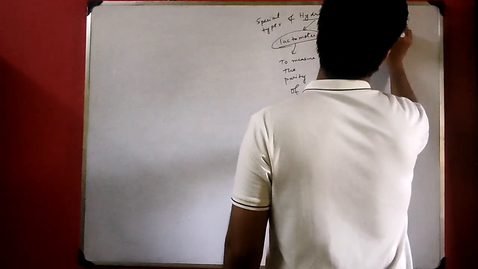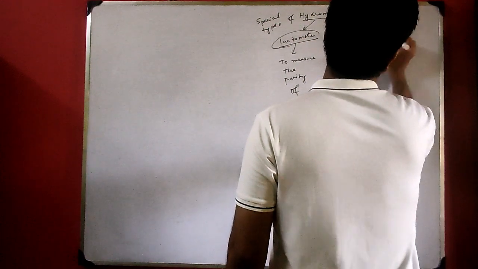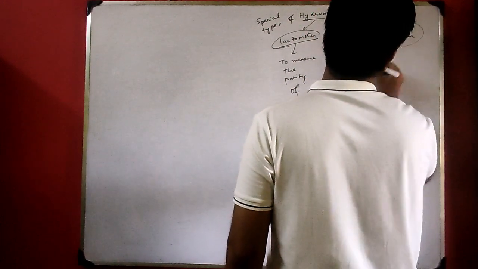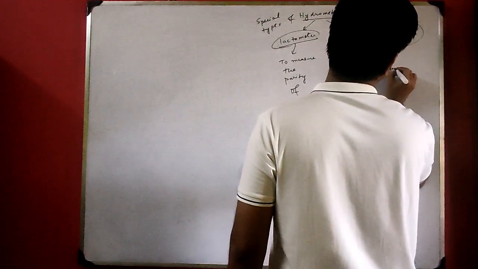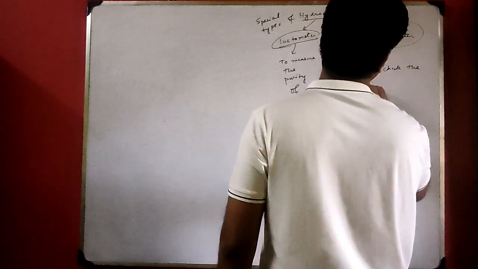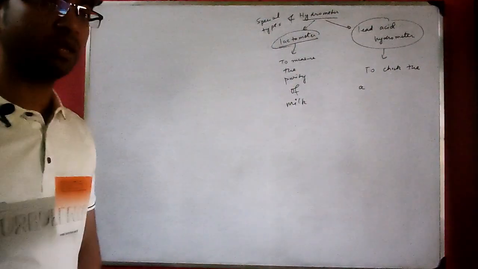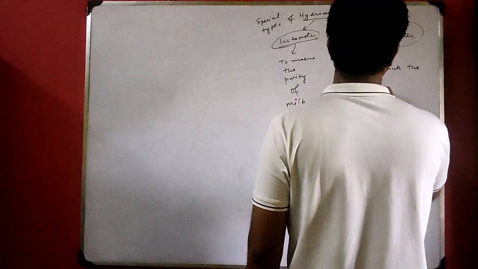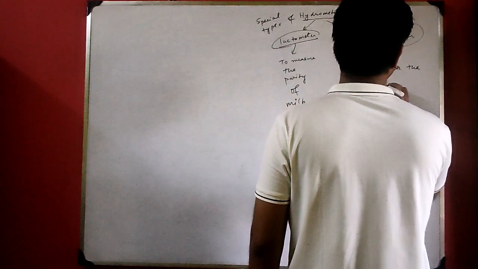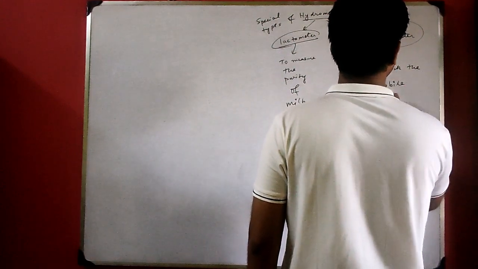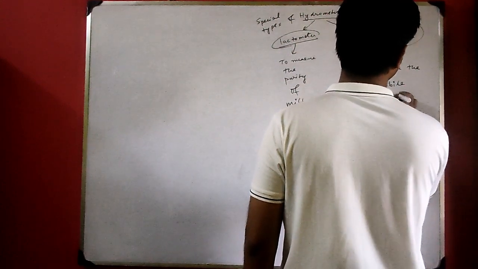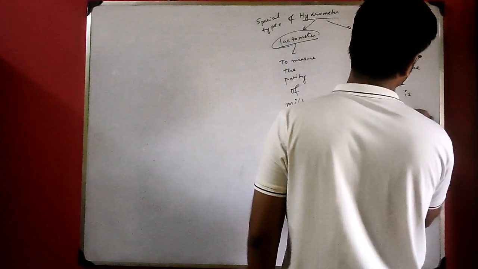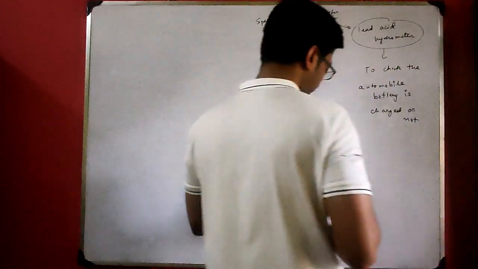Lead acid hydrometer is used to check the car battery. Car means automobile. Check whether the automobile battery is charged or not.